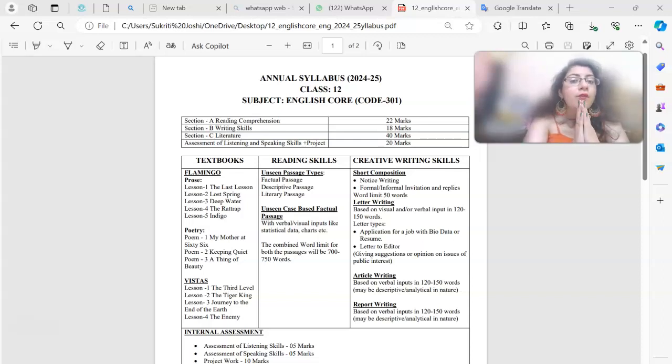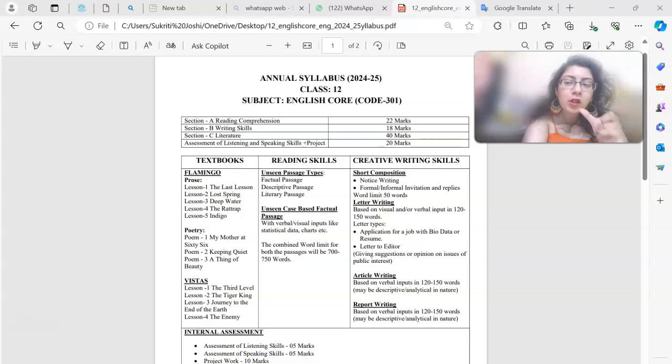Section C, that is literature. It's quintessential, it's very essential. Why? Because it's for 40 marks. So you have to concentrate on literature portion the most, according to me. Then focus on section A, and then on section B, right?